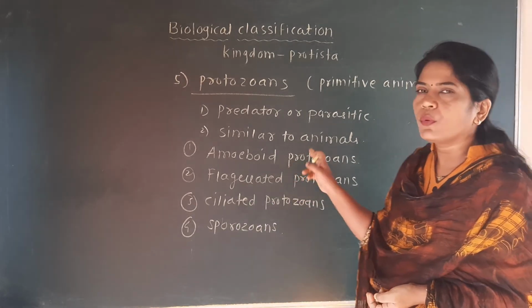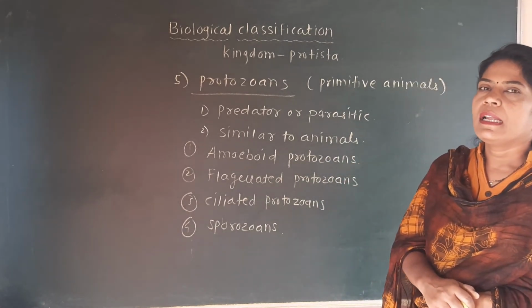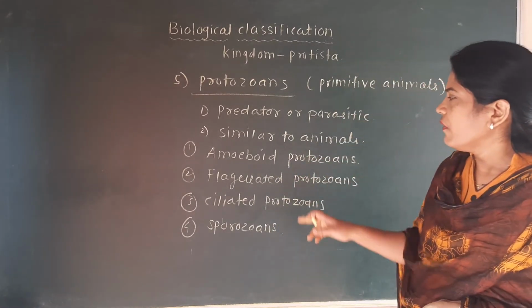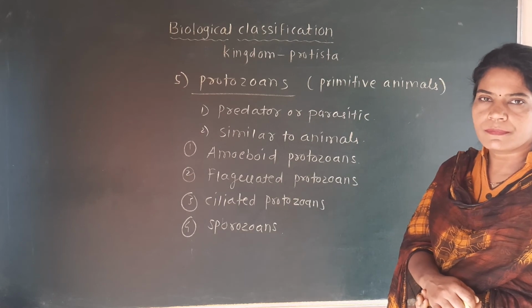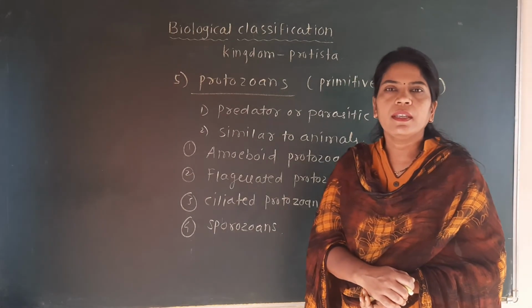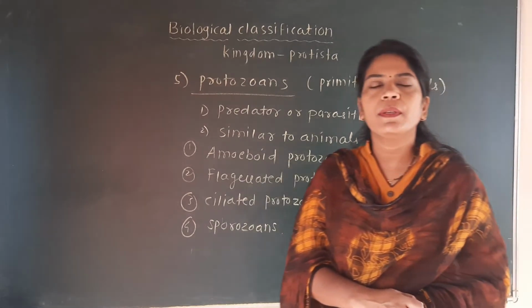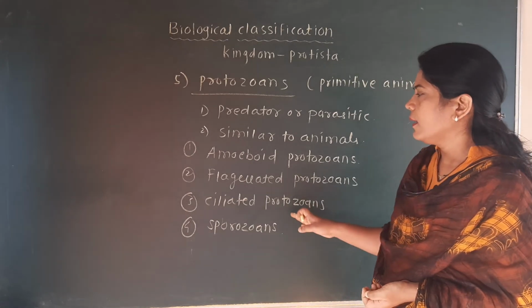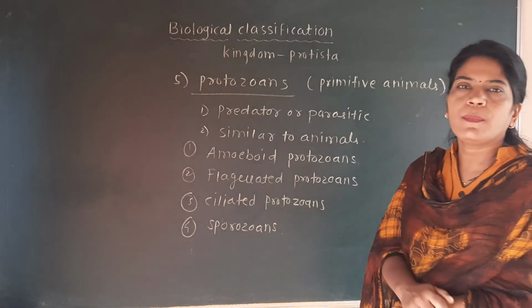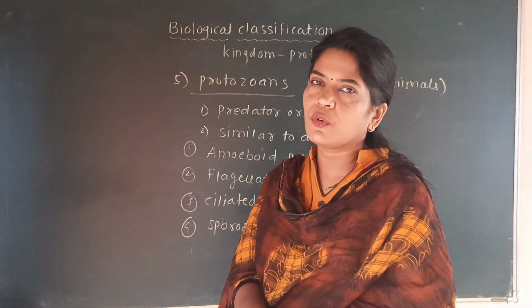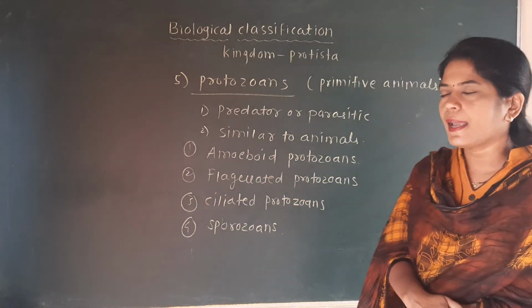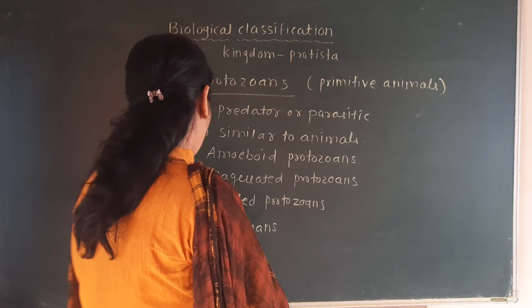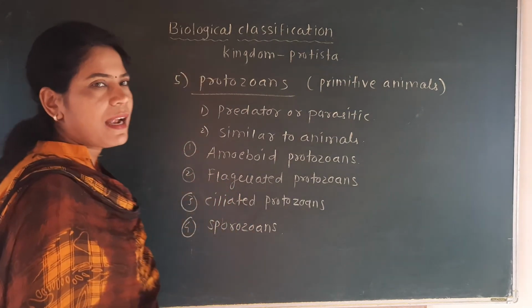Okay, amoeboid protozoans means they have pseudopodia as the locomotive organ. Example is amoeba and the entamoeba. Flagellated protozoans, they have the flagella as a locomotive organ. Example is the trypanosoma, which is mainly responsible for the disease sleeping sickness. Ciliated protozoans, example is the paramecium, which mainly has the cilia as the locomotive organ, and the sporozoan example is the plasmodium. Okay, so we will discuss last part.